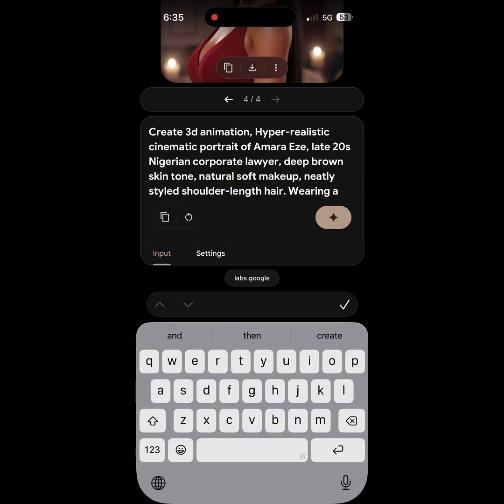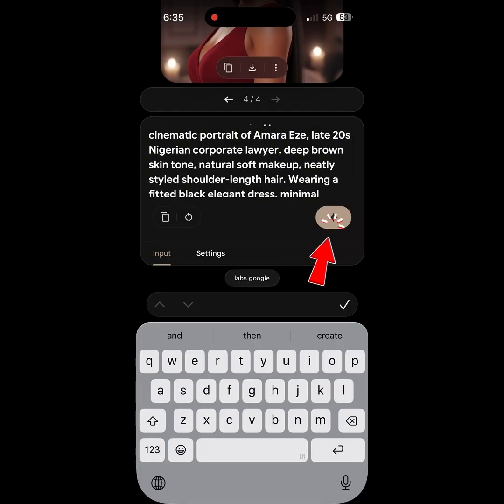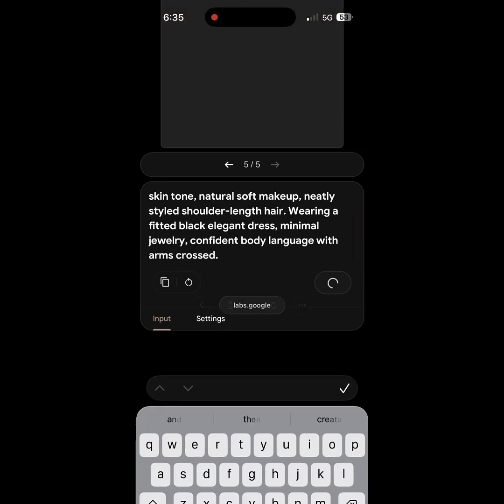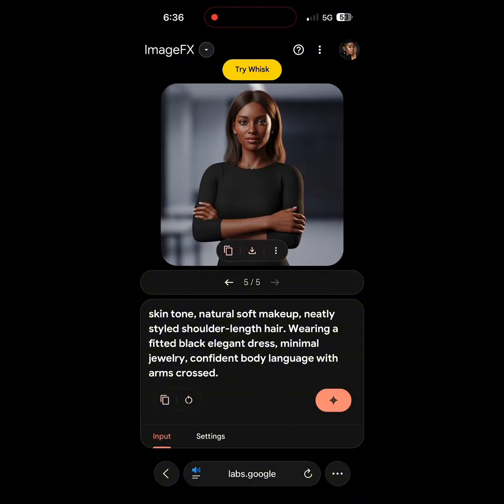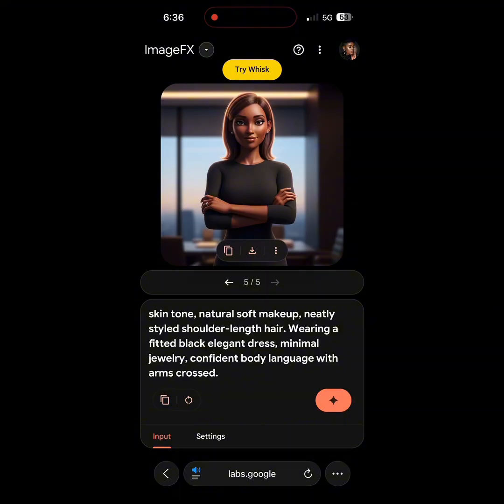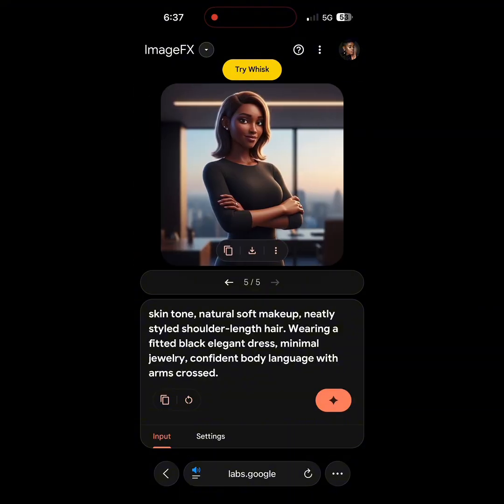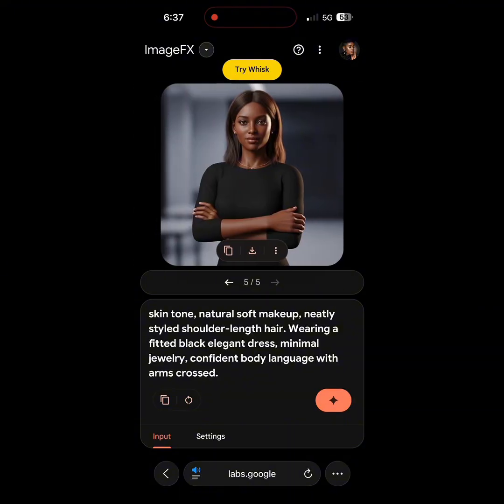Then click this star button right here. So this is Amara. So you just do that for every image. You have like up to 4 or 5 images here. So just select anyone you like.